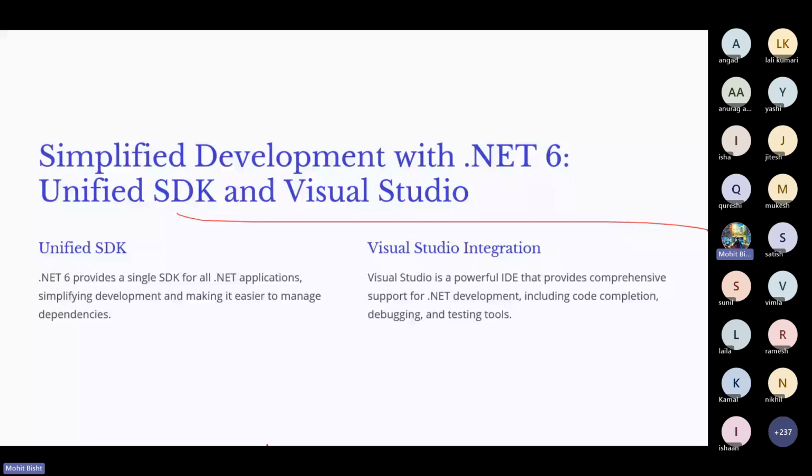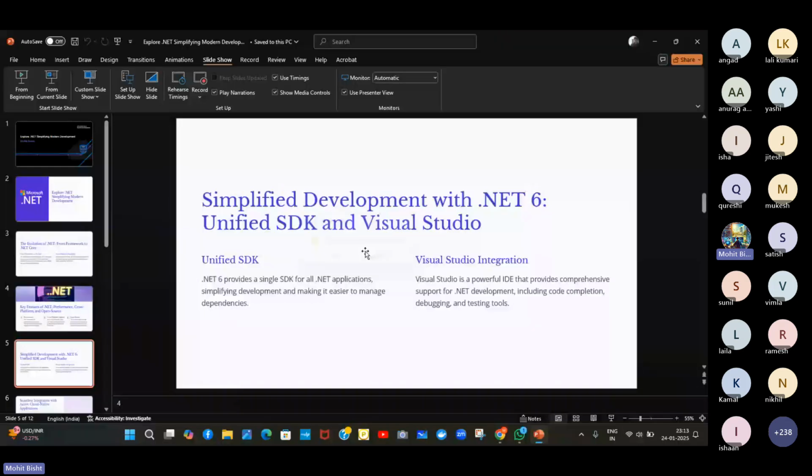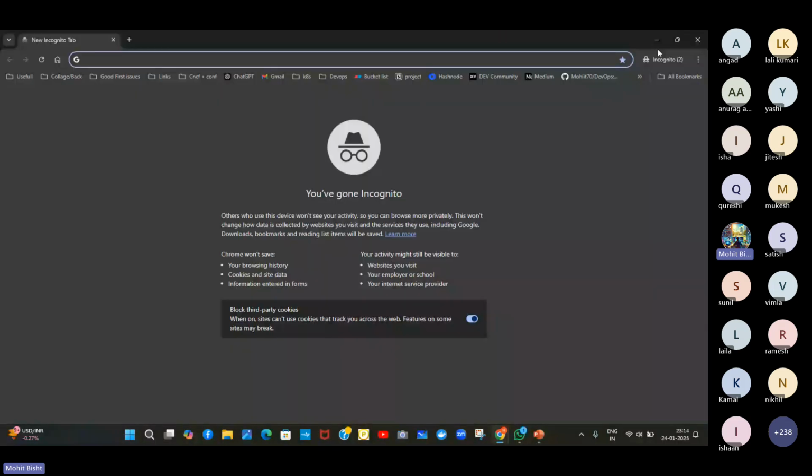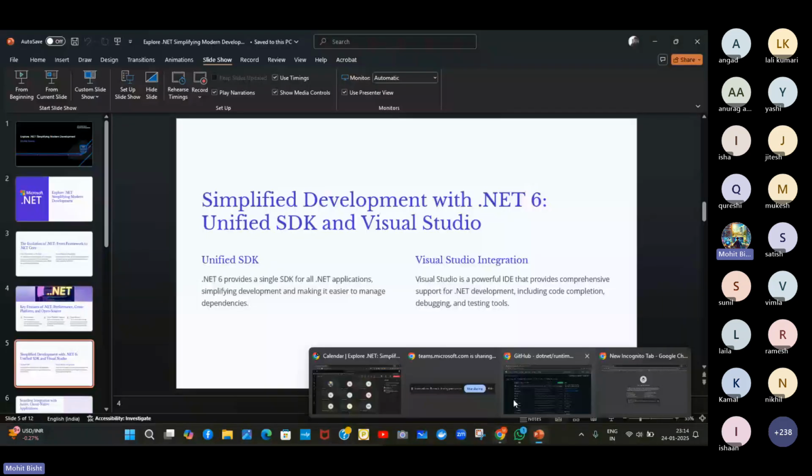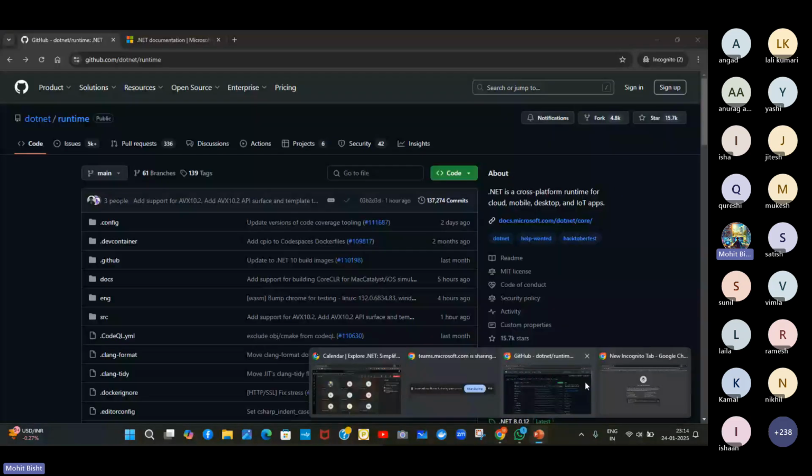So first we have to install the .NET SDK. For this you have to go to the Microsoft .NET page, and let's see how you can build an application in .NET. Right, so let's go. Let me go back to the slide. Let me discard this one. Let's go to the Incognito tab. Let me give 1 second. I guess we have two tabs open, right? So let's go in this tab only. Let's go to the .NET documentation.